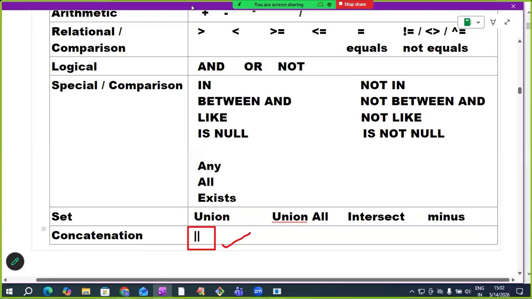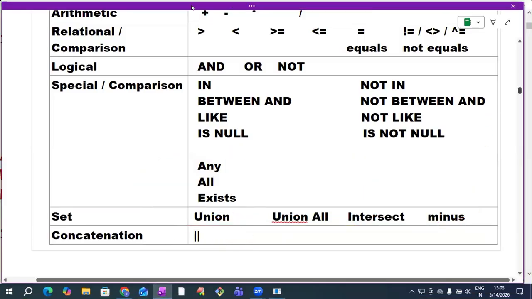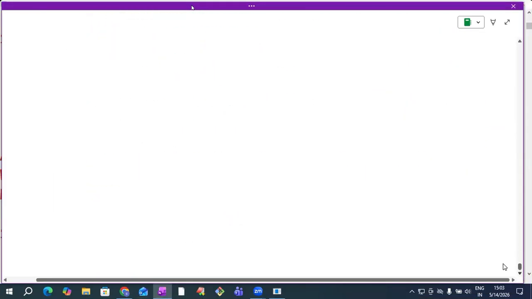Now we discuss the concatenation operator. With this, the operators topic will be finished. The other operators I cover later, in some other chapters. Definitely I cover them, sir. No need to bother. Topic name is concatenation operator.